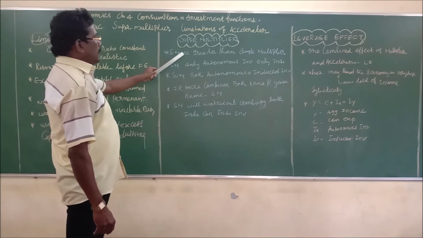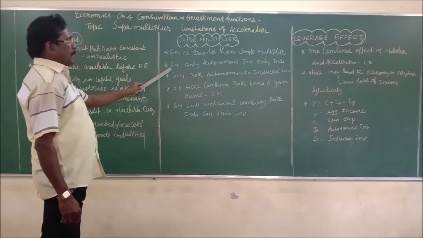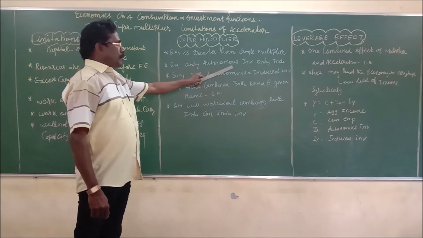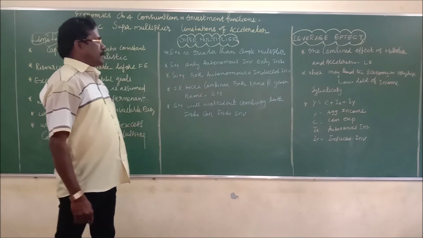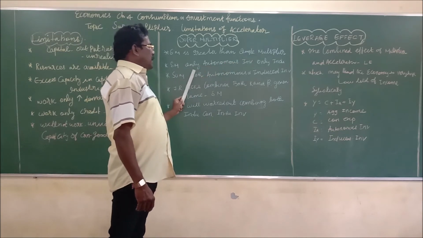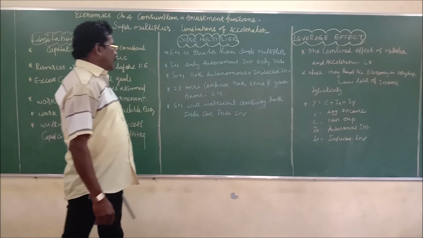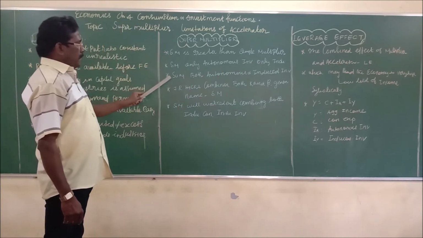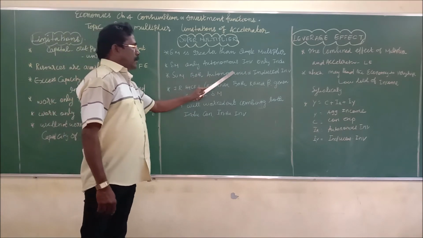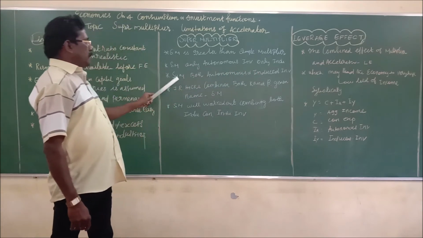Why is the super multiplier greater than the simple multiplier? In the case of the simple multiplier, there is only autonomous investment. There is no induced investment. But in the case of the super multiplier, both autonomous and induced investments are included.